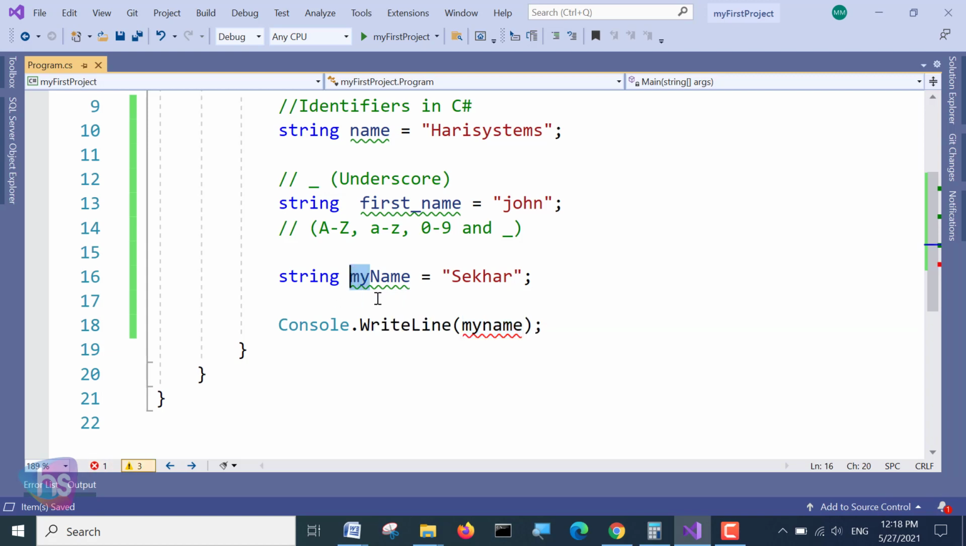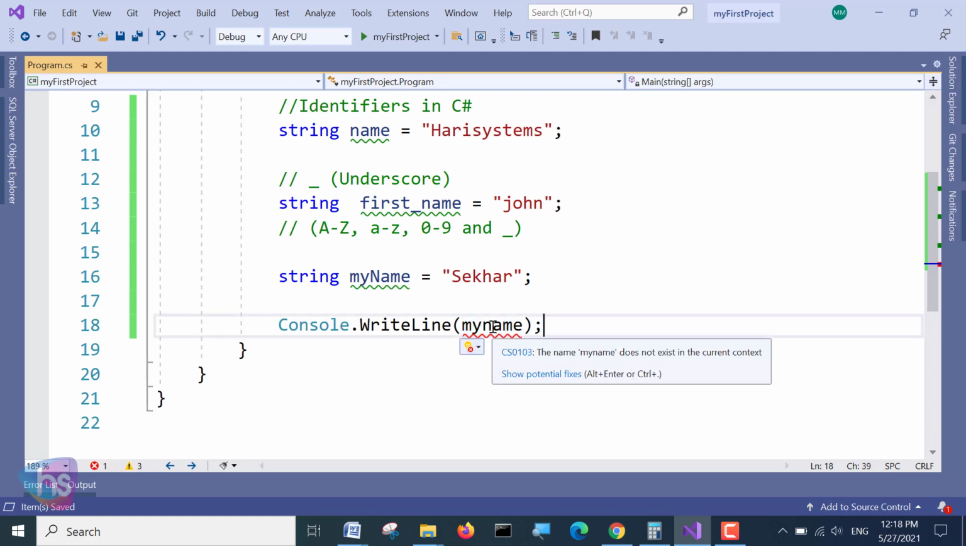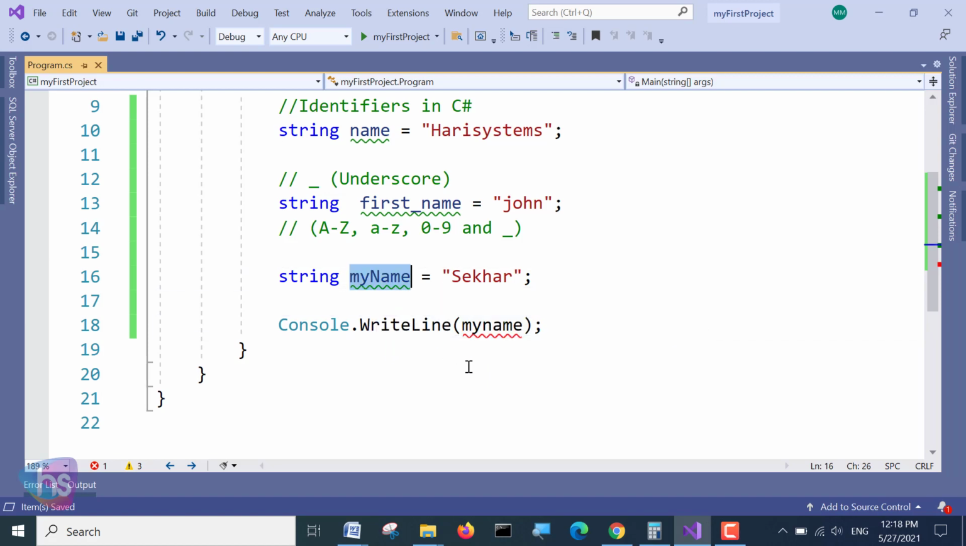Here the first two letters are small, lowercase, and the next letter is capital. Here all the letters are small, so it is showing a red underline. Have you noticed? The name does not exist in the current context, so it's not the same as this. We need to strictly follow the same case we used when declaring the identifier or variable name. So know that C# is a case sensitive language.